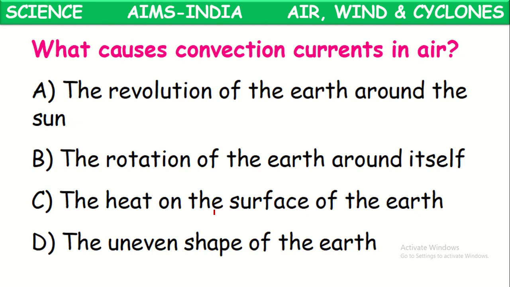Next one, what causes convection currents in air? What is the reason for the convection currents in the air continuously moving from one place to another? The reason is the heat on the surface of the earth. Earth is heated at different temperatures in different places. Where the temperature is high, a low pressure area is created. Air from the high pressure area rushes to occupy that low pressure area, and hence convection currents of air are created.